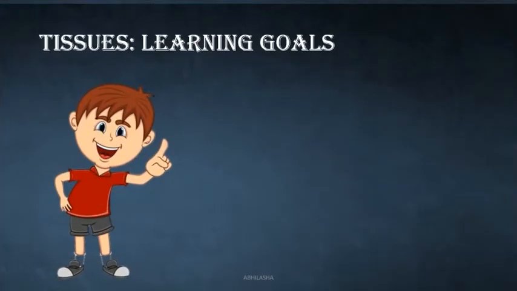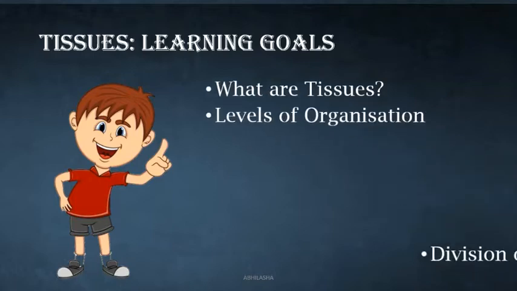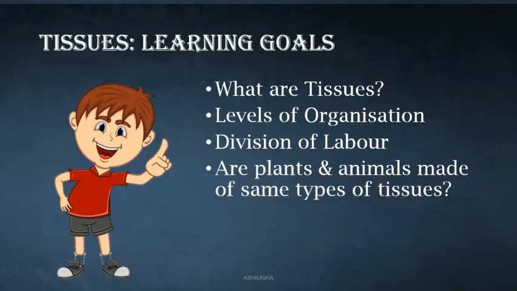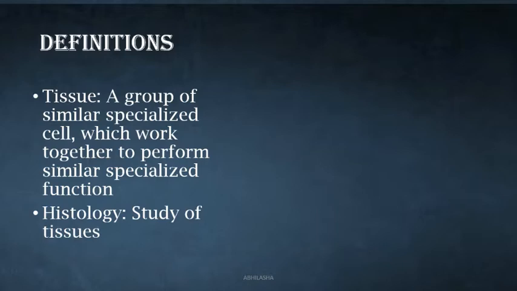In this lesson, we'll try to find out what tissues are, levels of organization, division of labor, whether plants and animals are made of the same types of tissue, and what these different types of tissues are. Before we proceed, there are a few basic points we need to revise. First, a few definitions. What are tissues? What is histology? And now, the levels of organization.